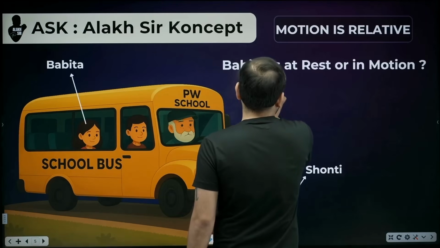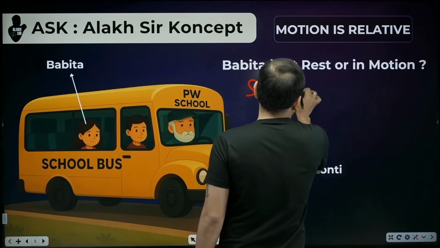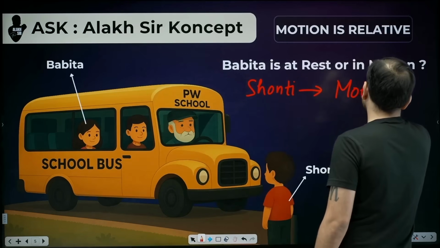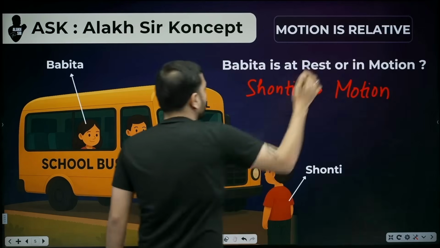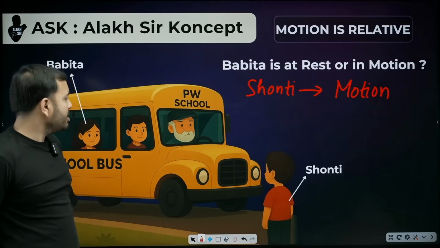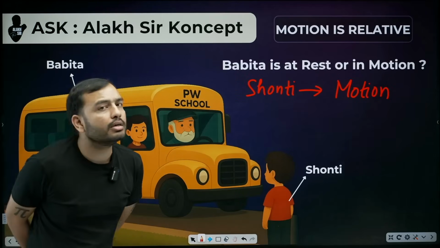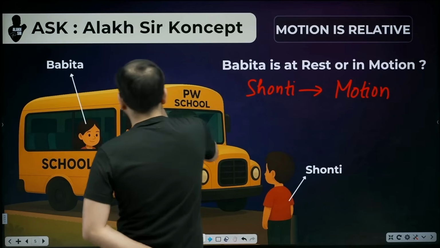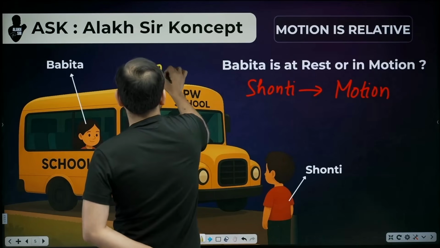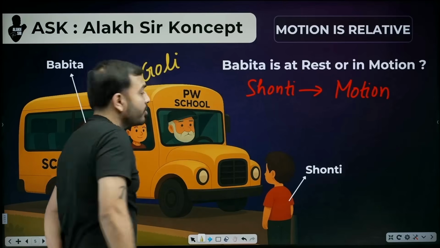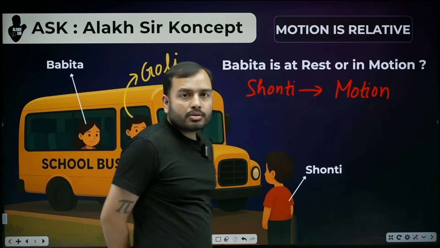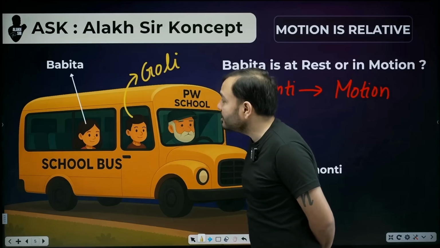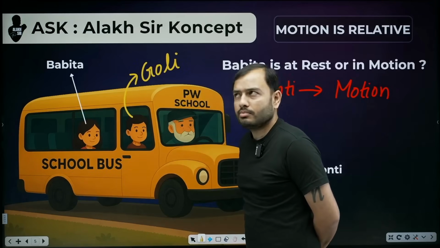So according to Shanti, what's the state of Babita? It's in motion. We asked Shanti. Shanti said, sir, Babita is in motion, she's gone in the bus. There's another man on the bus. Goli, beta, don't mess around. And I asked Goli, you are lucky that you are roaming around with Babita. Tell me, is Babita at rest or in motion?